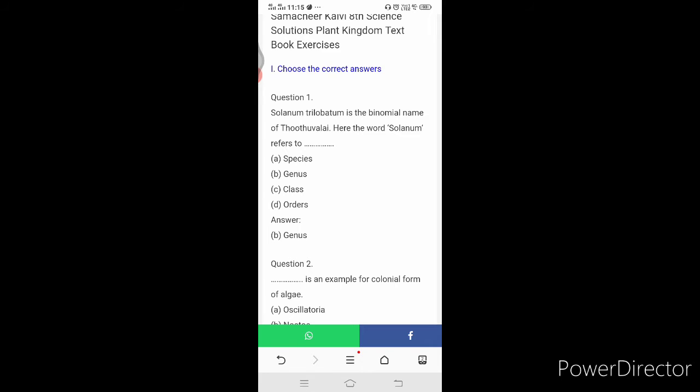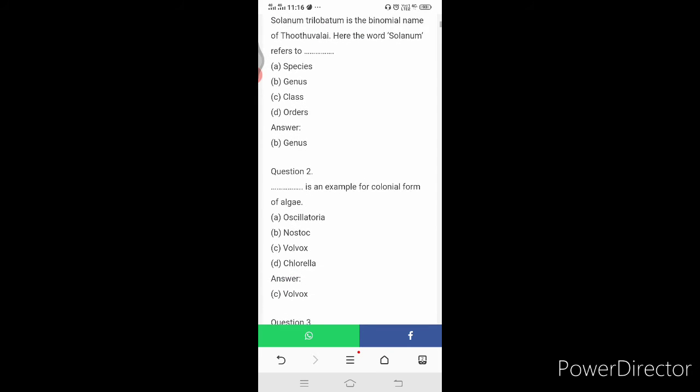The first question is: Solanum trilobata is the binomial name of Tooduvalai. Here the word Solanum refers to dash. Solanum is the genus name. Whenever you write any botanical name or any zoological name, 2 names will be written. The first name refers to the genus name. The second name refers to the species name always. So here Solanum trilobata is the binomial name of Tooduvalai. Here the word Solanum refers to genus.